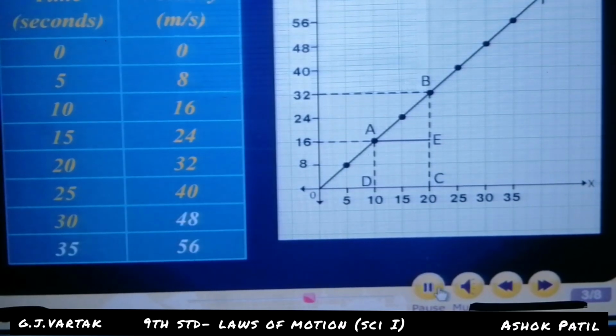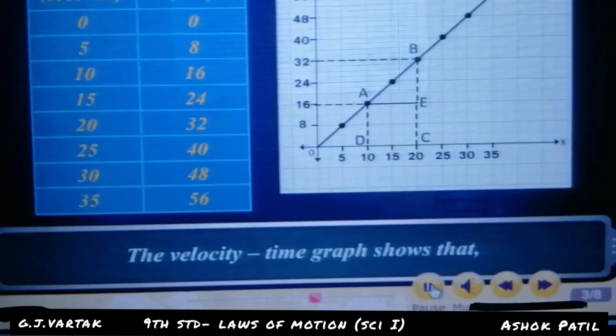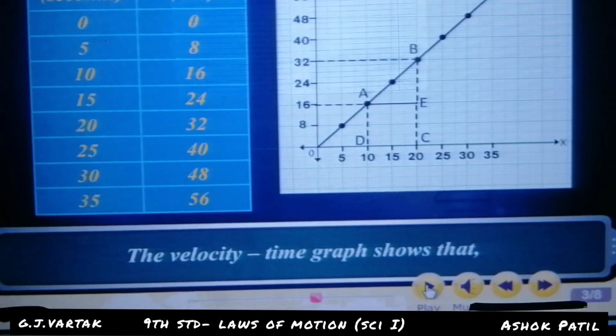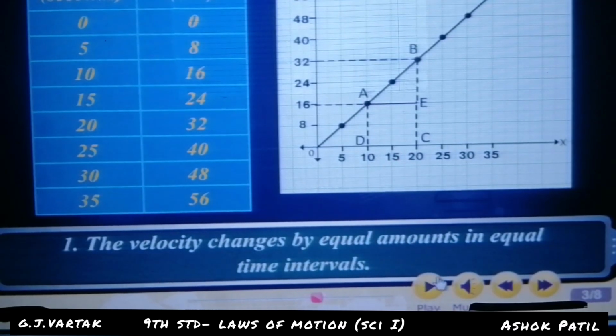Look at the chart: 30, 48; 35, 56. This graph will be drawn from the chart. The velocity time graph shows that the velocity changes by equal amounts in equal time intervals.